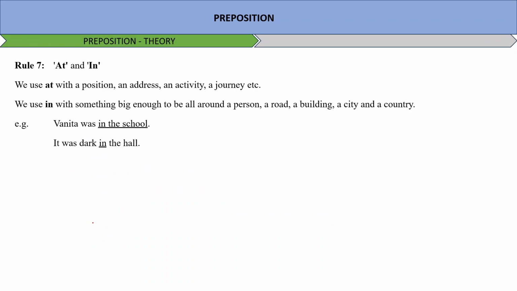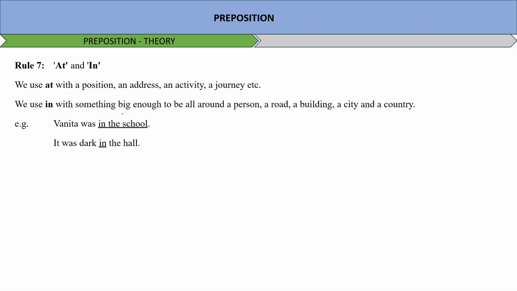At and in are very closely related to each other, and commonly we get confused between these two words, and we usually put at in place of in and in place of at. So this is how you will be using it. We use at with a position, address, activity or journey, whereas in is used for something big enough to be around a person: road, building, city and a country. Vanita was in the school. It was dark in the hall.